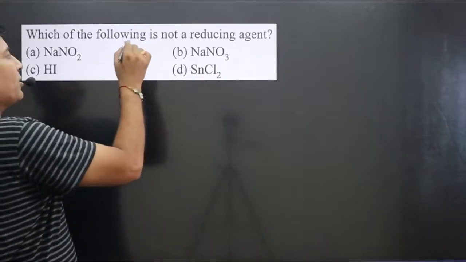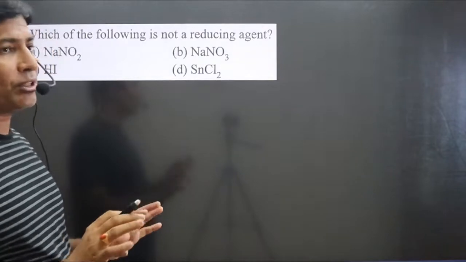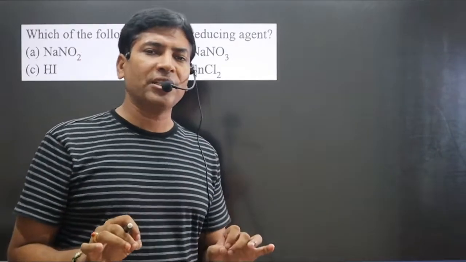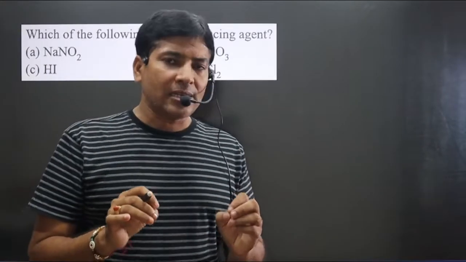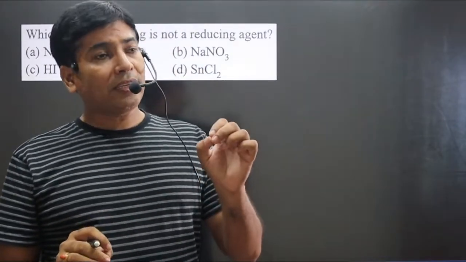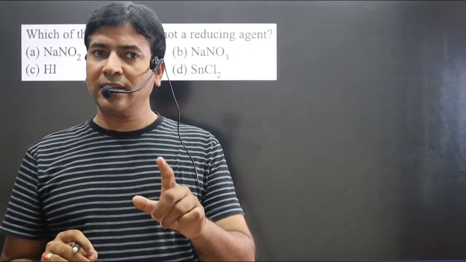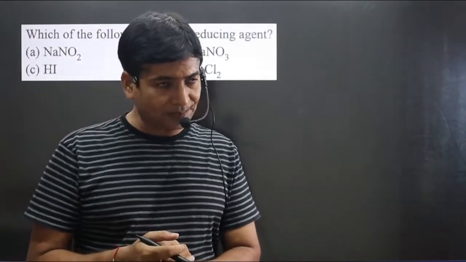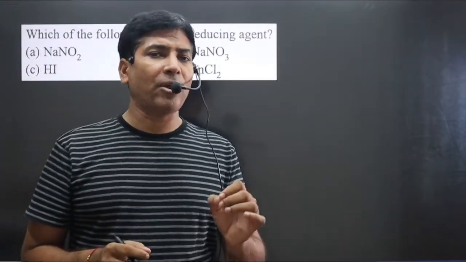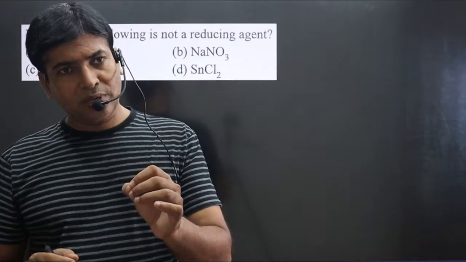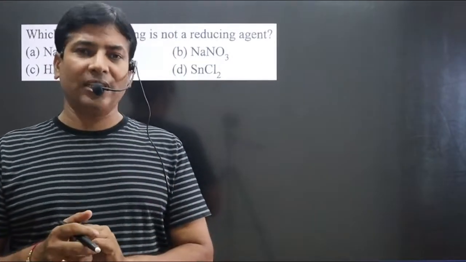The question says: which of the following is not a reducing agent? Very interesting question. These are the compounds given here, and we have to identify which compound is not a reducing agent. Always keep in mind the central element having the highest oxidation number will always undergo reduction reaction and act as oxidizing agent. And just opposite to it, the central element in any compound having the lowest oxidation number will always undergo oxidation reaction and act as reducing agent.